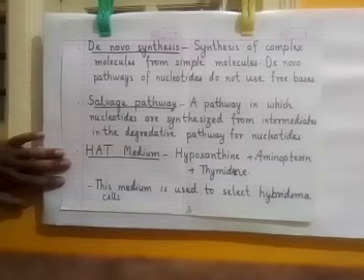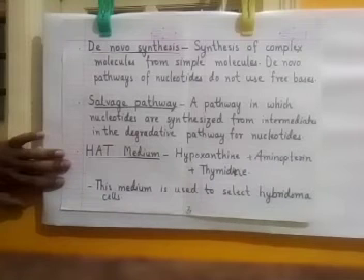Now these nucleotides can be reused to make new strands of DNA. And this way of reusing the old molecules of DNA to make new molecules of DNA is the salvage pathway. That is why the name is salvage pathway. Salvage means to save the old nucleotides.